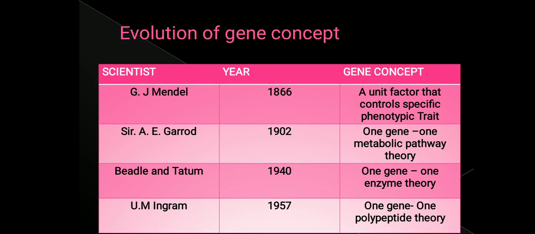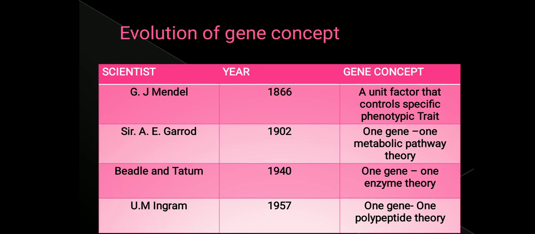Later on, in 1902, Sir A. E. Garrod said that one gene is responsible for one metabolic pathway. He gave the one gene, one metabolic pathway theory. He said that one gene will give rise to all the enzymes that are involved in one specific metabolic pathway. But later on, this theory was proved wrong.